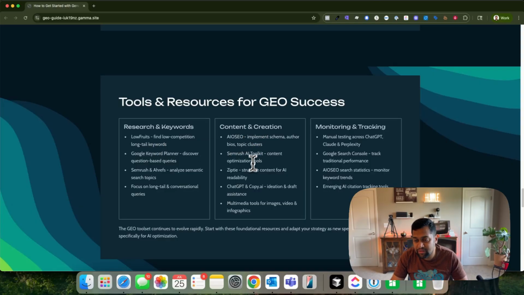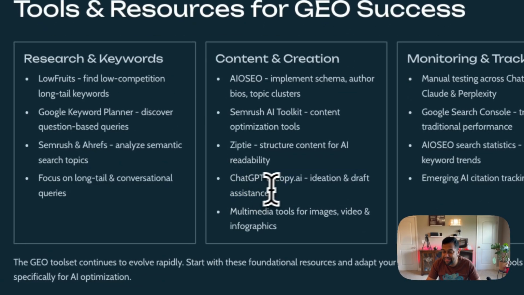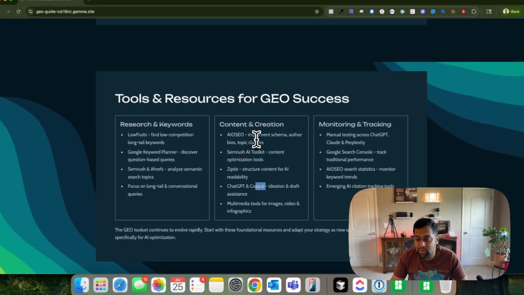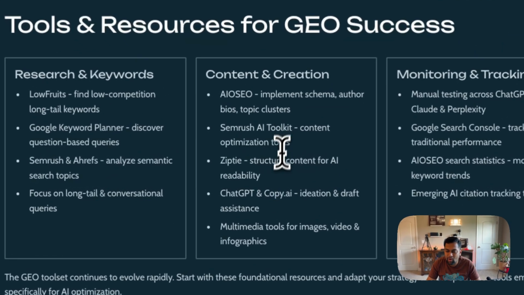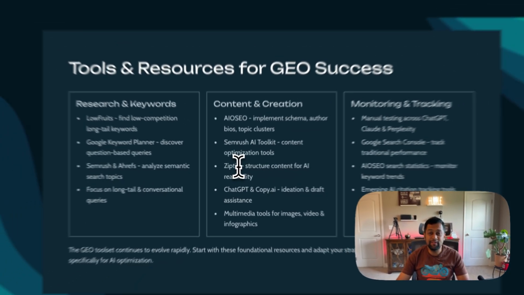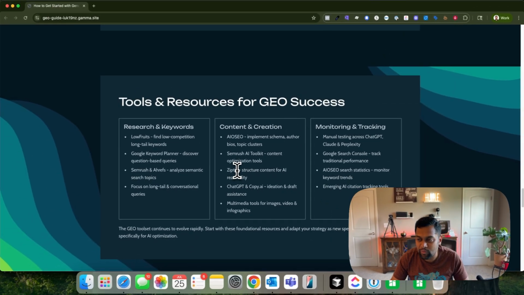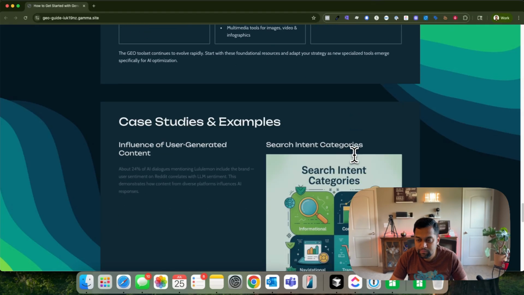From a content creation standpoint, I would add in Surfer SEO instead of Copy AI. SEMrush AI is pretty good. AI SEO, I think, is a plugin for WordPress, and obviously ChatGPT is great for general review, right? And then from a monitoring and tracking perspective, I did mention SEMrush and Google Search Console. I think those are enough to begin with.